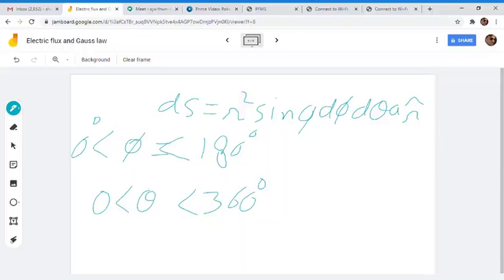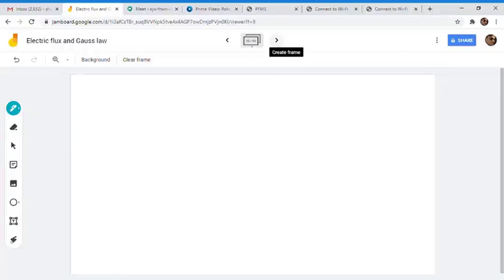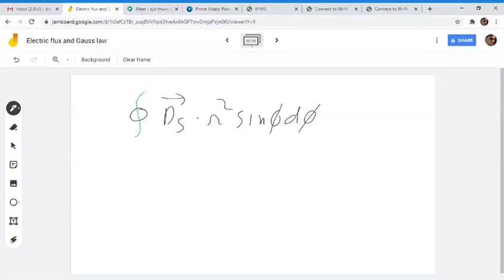Now just try to solve this. This is very easy. Now just try to solve this part: the closed integral of vector D dot dS, with dS equal to r square sine phi d phi d theta. This will be equal to the charge enclosed, Q, the total charge enclosed.